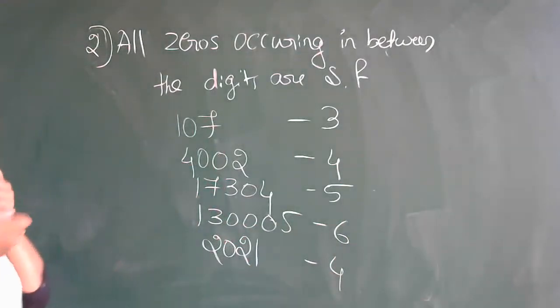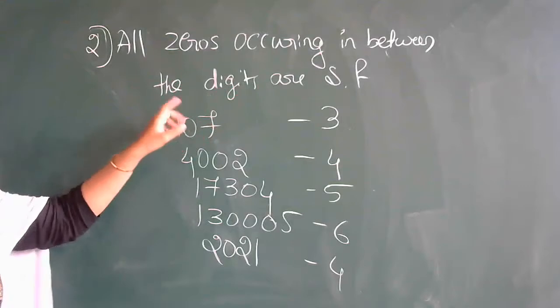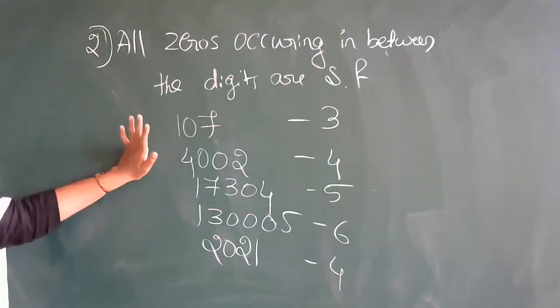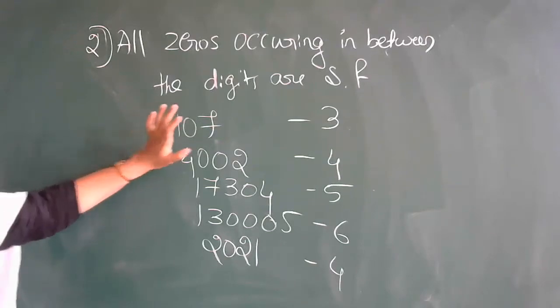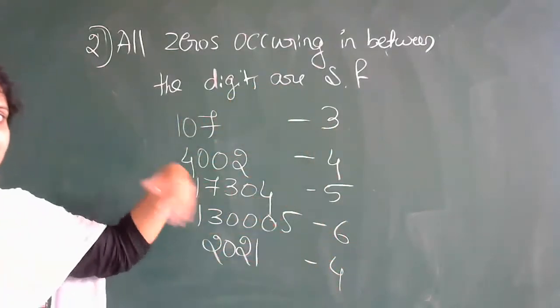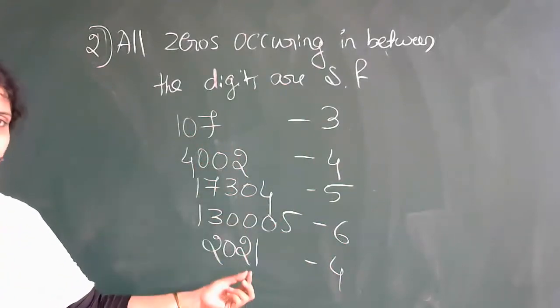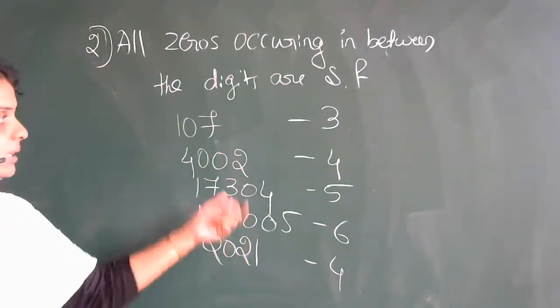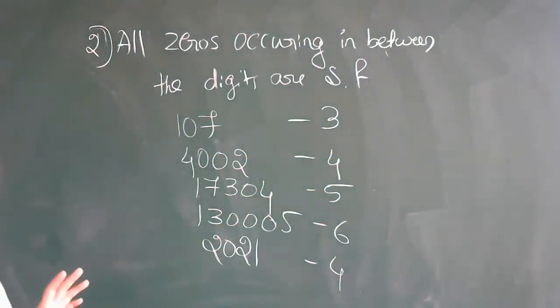So here, all the zeros occurring in between the digits are known as significant figures. Is it clear? First rule: there is no zero, all the numbers are considered significant figures. Second rule: if the zero exists in between, then the zero is also considered a significant figure. Is it clear?